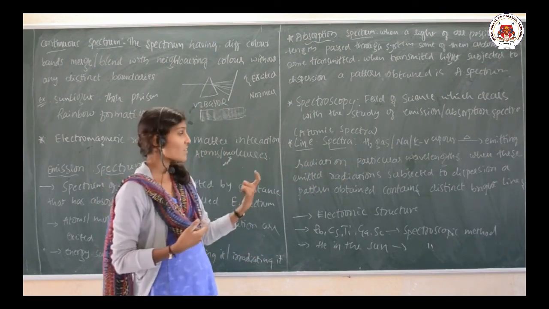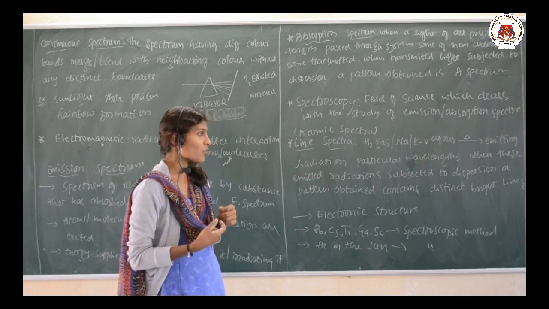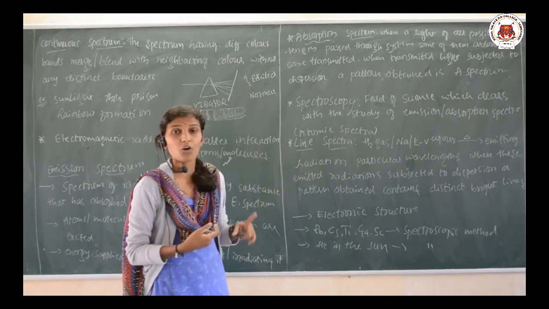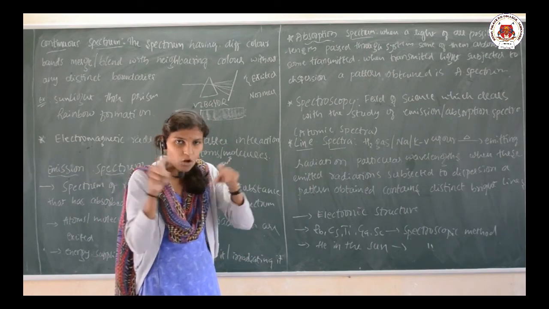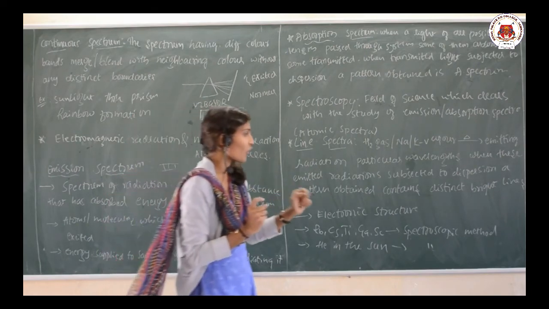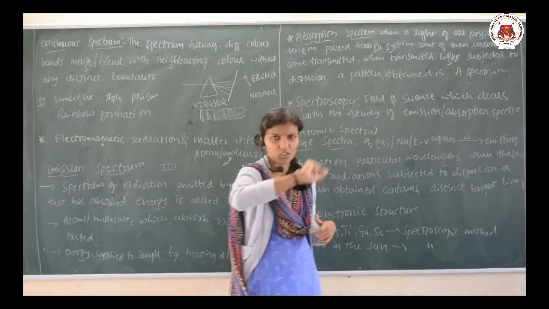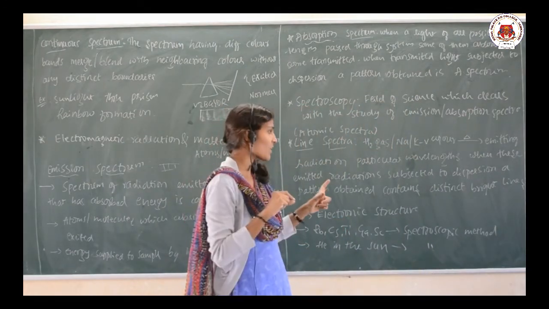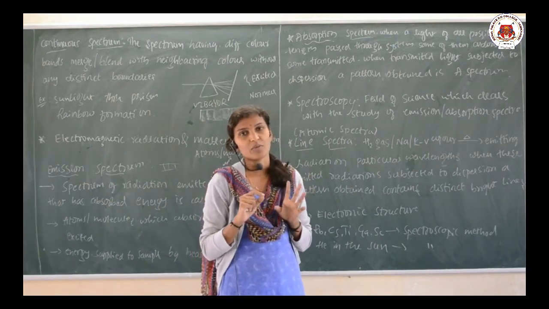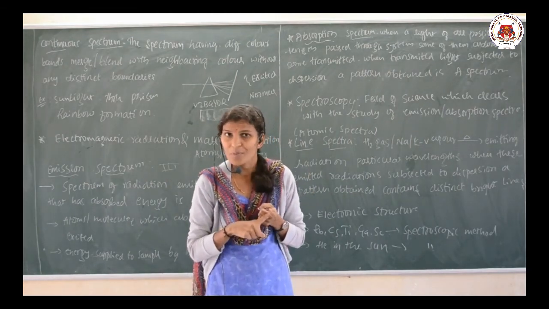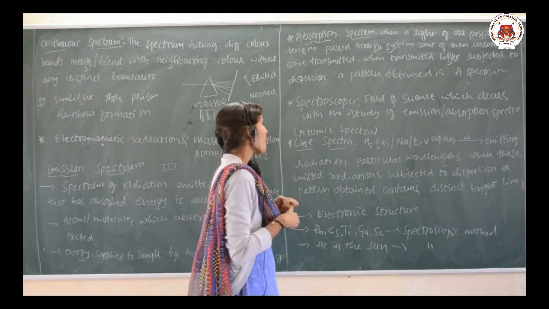When these emitted radiations are subjected to dispersion, a pattern is obtained. That pattern consists of distinct bright lines. Such a spectrum is called a line spectrum or atomic spectra.